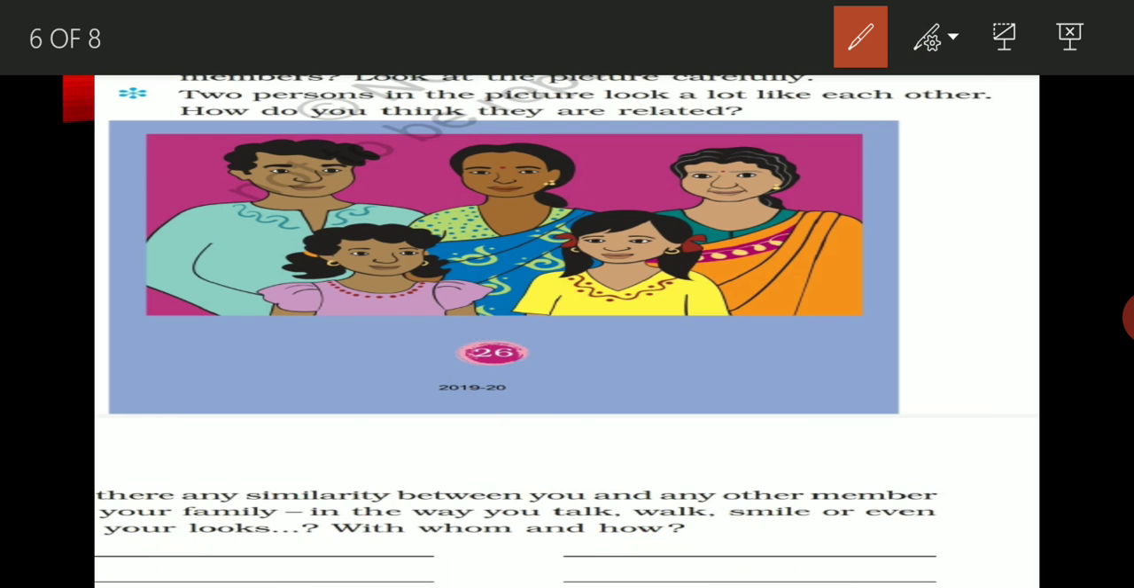Then in the next way, if you have similarity with your mother, you can write here yes, I have similarity with my mother. And how, meaning I talk like her. Understood? Whatever feature you have that is similar to your parents, you can write that.